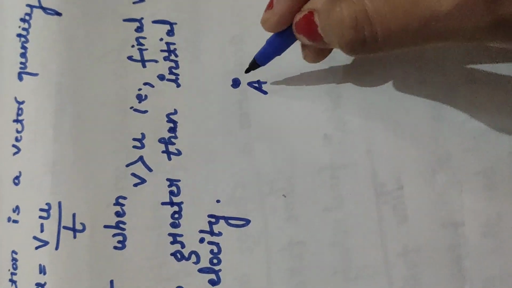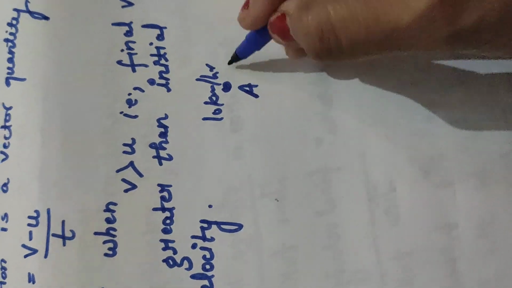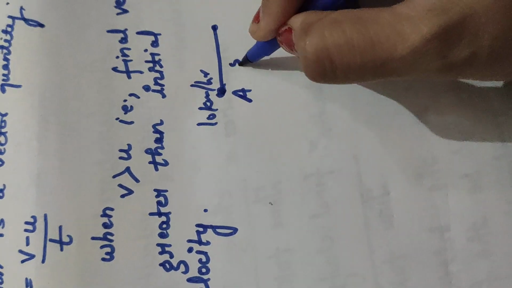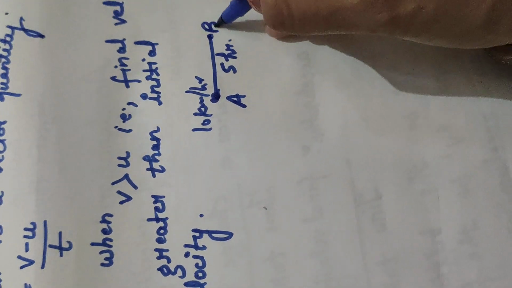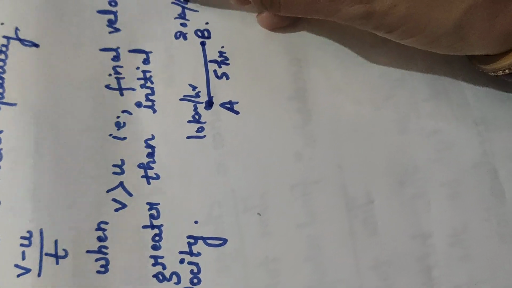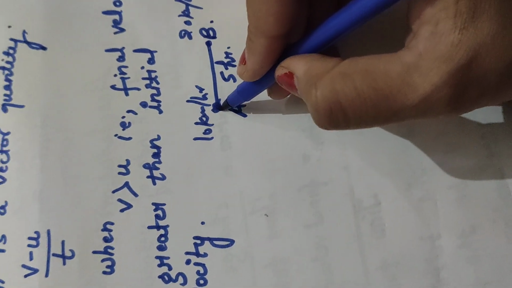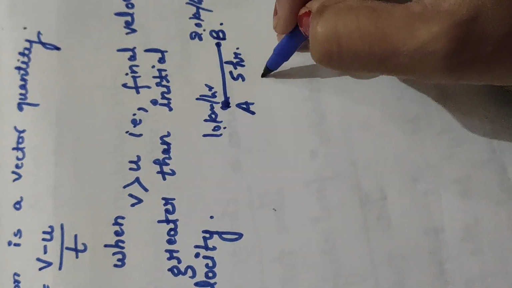Suppose you are at point A and you start your journey at 10 km per hour, and after 5 hours you reach point B with a speed of 20 km per hour. The time taken for changing the velocity from 10 to 20 is 5 hours.